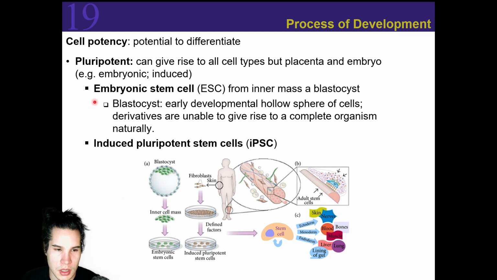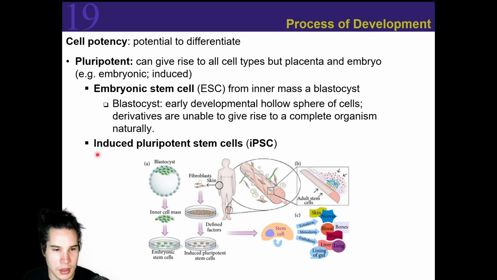Now, there's two ways that we can get these types of pluripotent stem cells. One through embryonic stem cells. So we can just pluck some from the embryo, and those cells can differentiate into most cell types. So from the inner mass of a blastocyst. And what is a blastocyst? That's just going to be an early developmental hollow sphere of cells. It's like a cluster of cells, or I guess a sphere of cells. However, those derivatives cannot give rise to a complete organism because they're pluripotent, but they can give rise to any cell type. So not a full organism, it's not totipotent, it can give rise to any cell type.